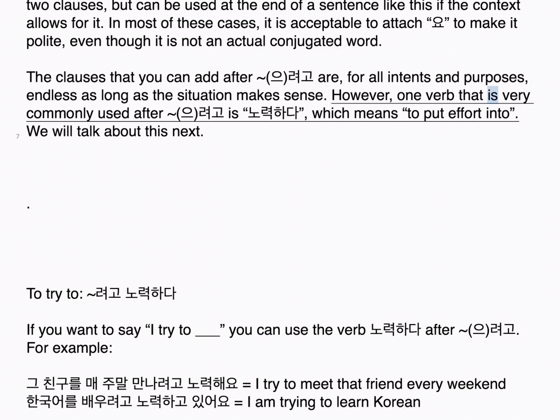However, one verb that is very commonly used after 으려고 is 노력하다, which means to put effort into. We will talk about this next. To try to: 려고 노력하다.